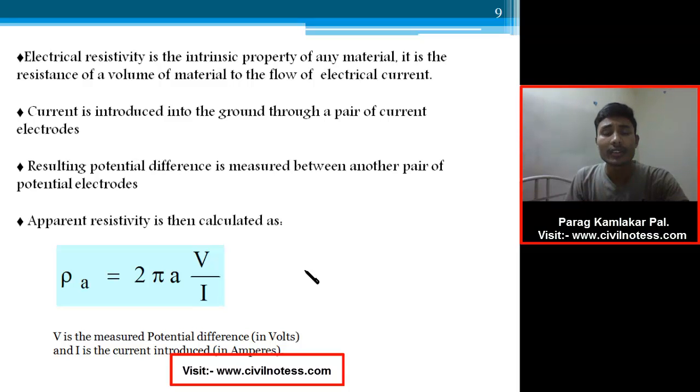I introduced the current into the ground, and what I received from that is the potential difference, which is measured by the potential meter. We take the difference between the two electrodes and divide it by the current introduced. Now remember this formula.